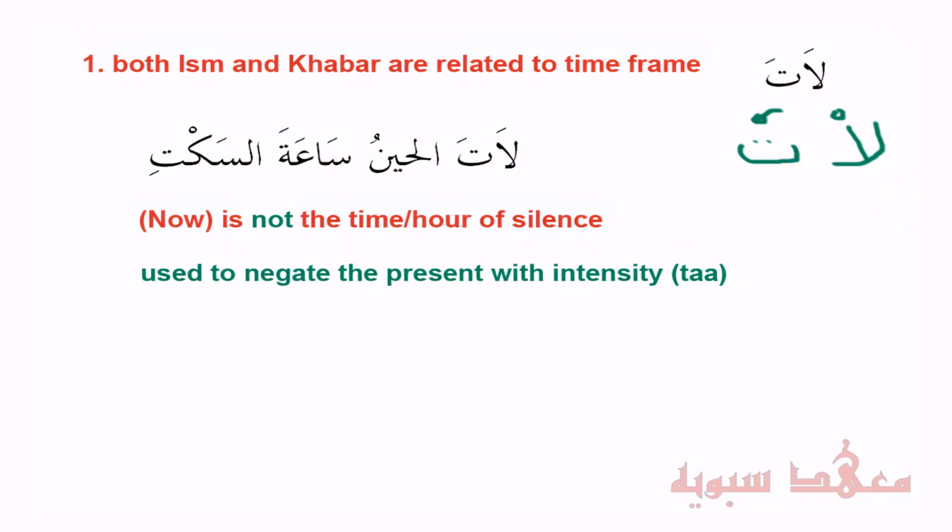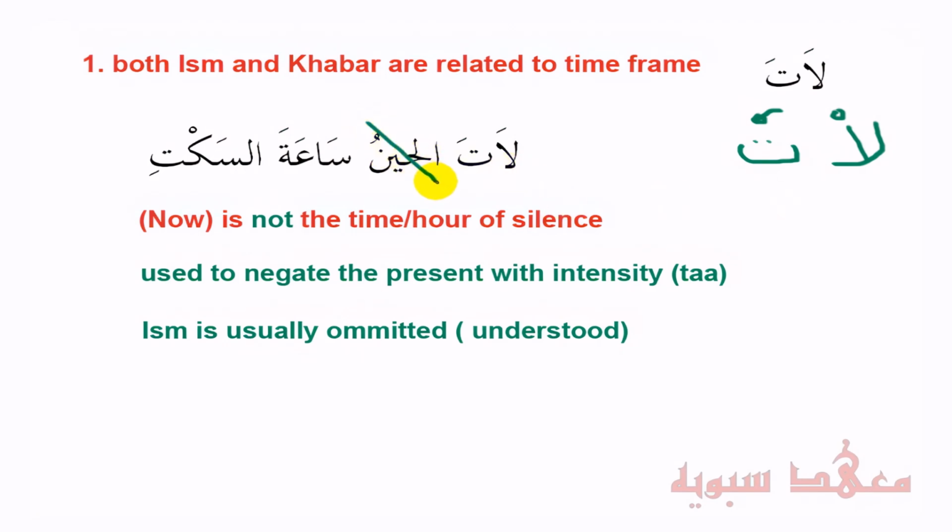Another point to this is the ism is usually omitted. So here, let's omit this. And this is actually understood. When you use Laat, it denotes the present. And for this reason, it gets omitted. The person could have said, Laat as-sa'at as-sakti. Now is not the hour of silence. That will be understood to mean at this present moment.